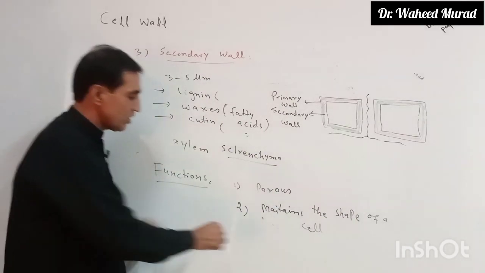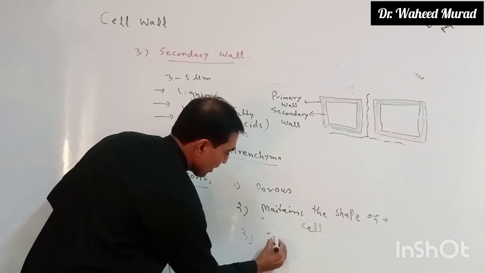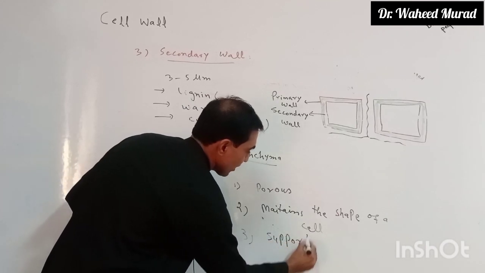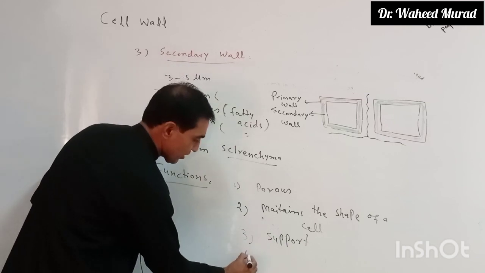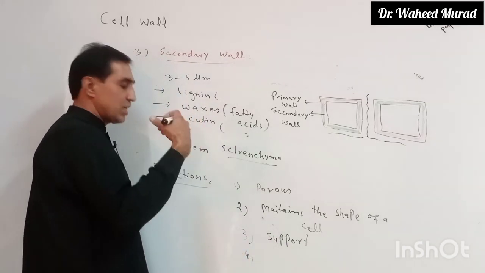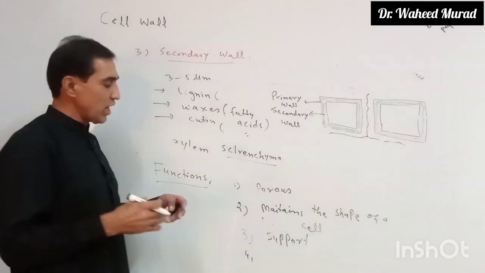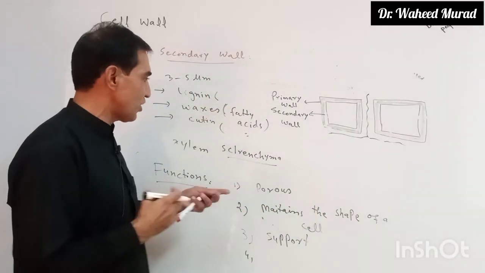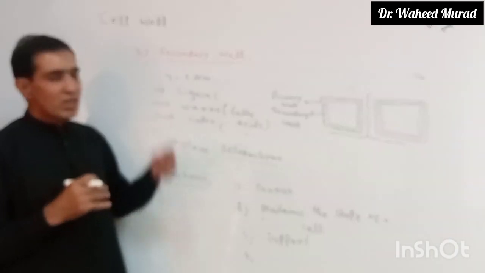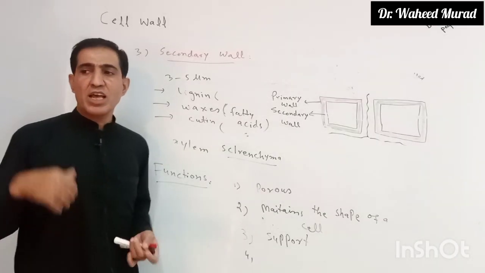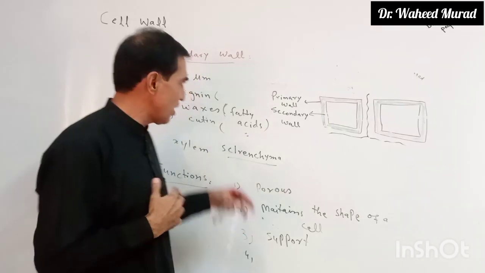In other words, you can say the cell wall provides support to the cell. Or you can also say the cell wall gives mechanical strength to the cell. It provides rigidity, shape, different shapes. Okay? So this is all about the cell wall. The cell wall itself is non living, but it is formed by the living matter of the cell, by the protoplasm of the cell. Okay?